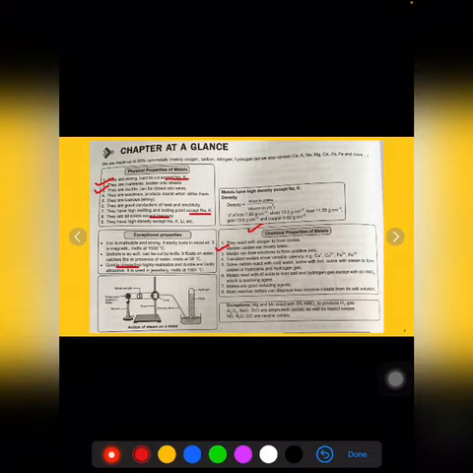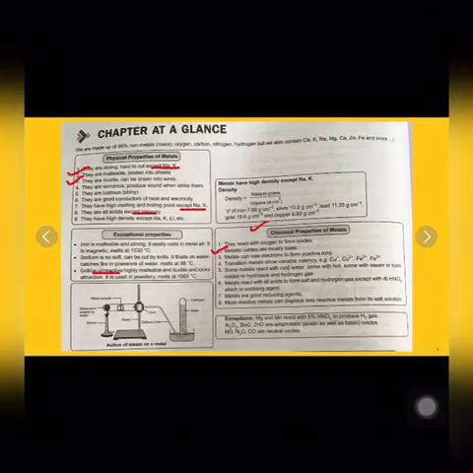Some metals react with cold water, some with hot water, some with steam to form oxide, hydroxide and hydrogen gas. So their examples you have to memorize. Which are the metals which react with cold water? Which are the metals which react with hot water, and which are the metals that react with steam as well?